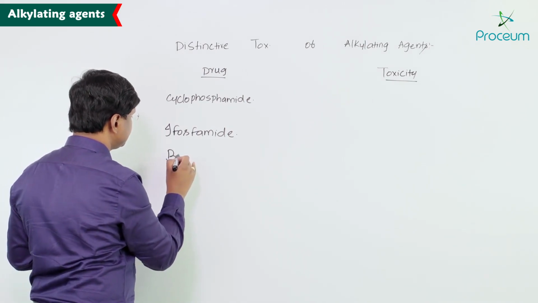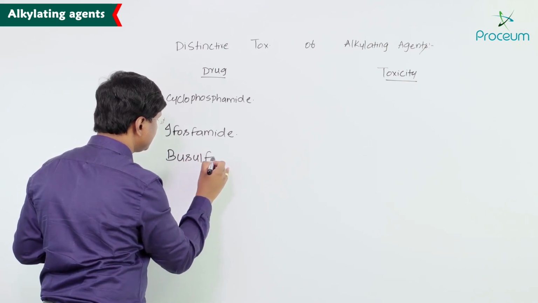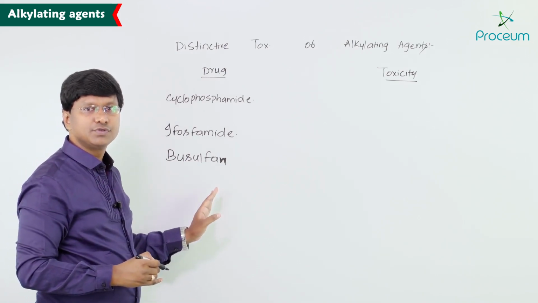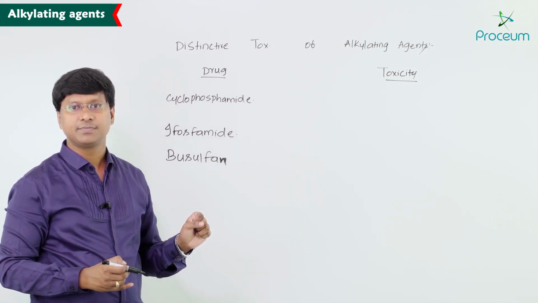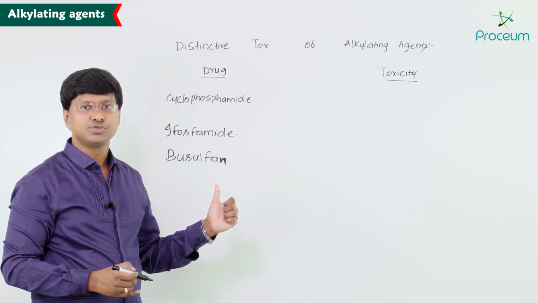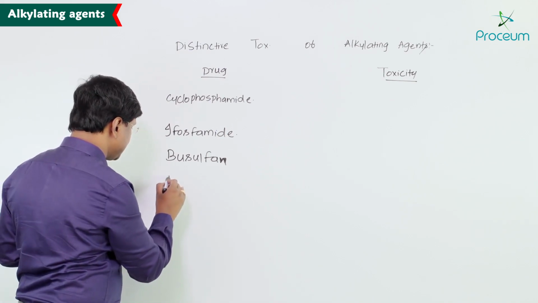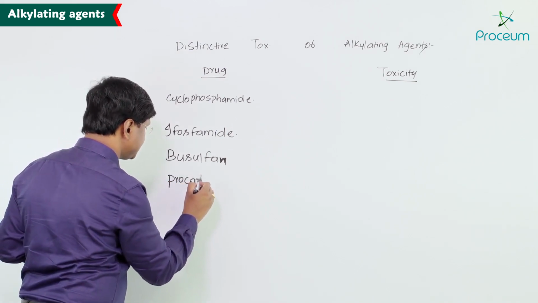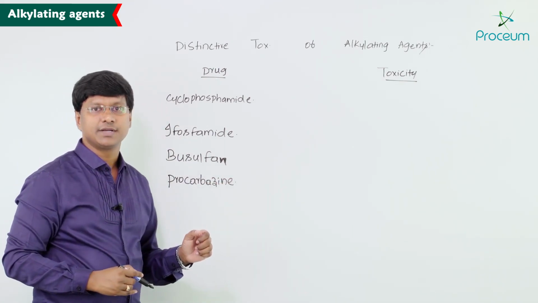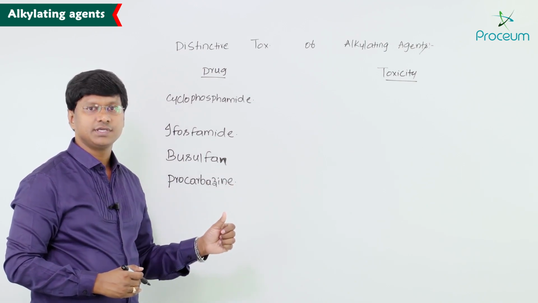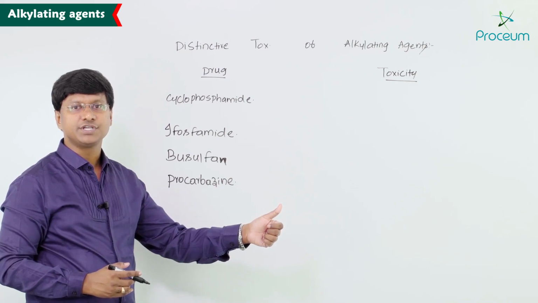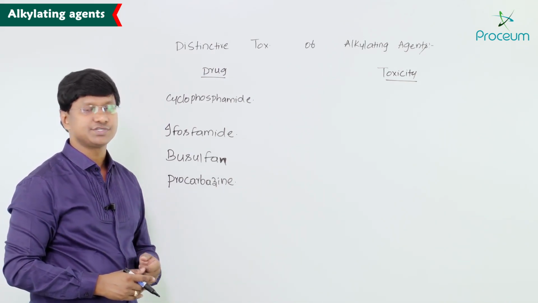Next, you take the other drug, that is busulfan. If you take busulfan, it will cause pulmonary fibrosis, hyperpigmentation and adrenal insufficiency. Next, you take the other drug, that is procarbazine. Procarbazine's toxicity is secondary leukemias, disulfiram-like reactions, behavioral changes as well as CNS depression.